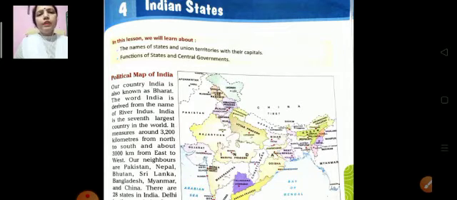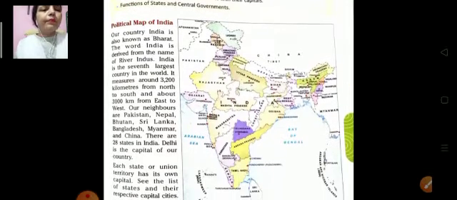In this chapter there is the political map of India. It is a very beautiful picture because this is the picture of our country India. Our country India is also known as Bharat. The word India is derived from the name of river Indus. India is the seventh largest country in the world.